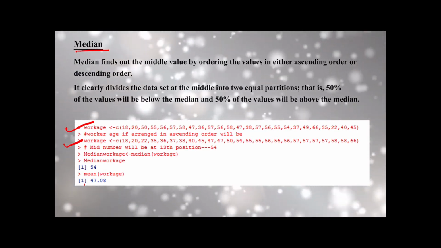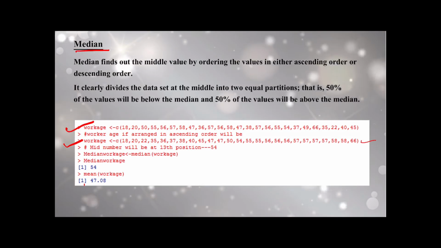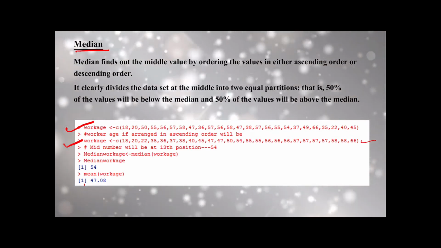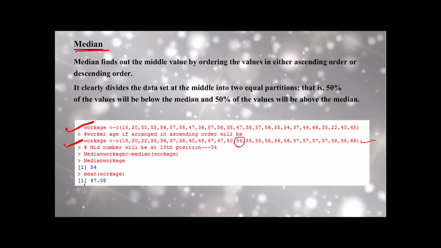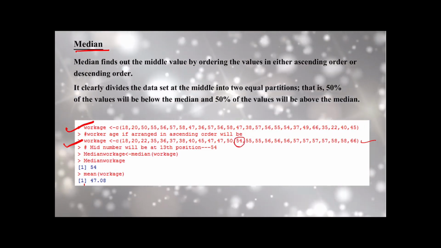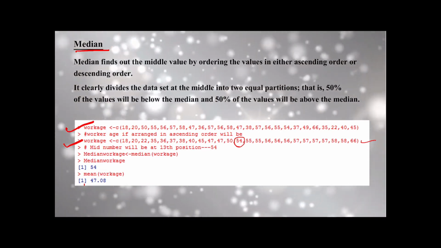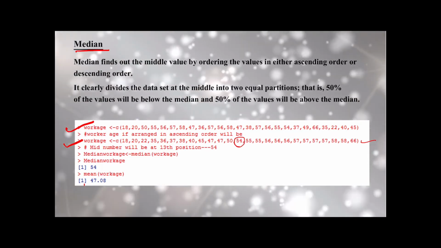In this case the total number of observations is 25, so the middle will be at the 13th position. The 13th position is this particular position and the value of the observation is 54. So 54 is the median value. This is how we calculate it manually.